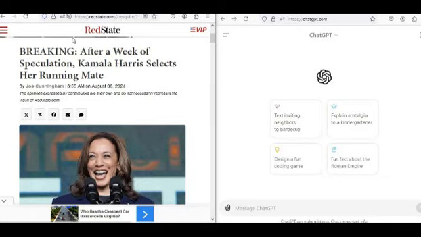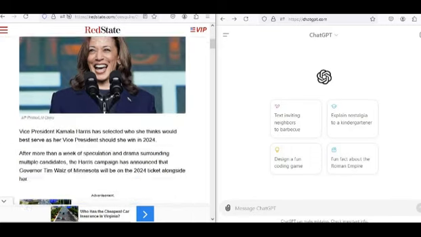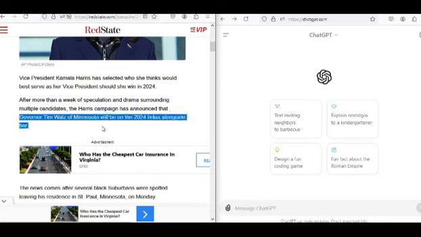Howdy folks, this is Tony here, and we can finally end the speculation as to who Kamala Harris's vice presidential candidate is going to be, because apparently she has chosen Governor Tim Walz of Minnesota.